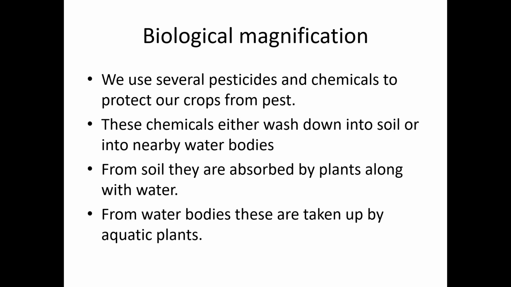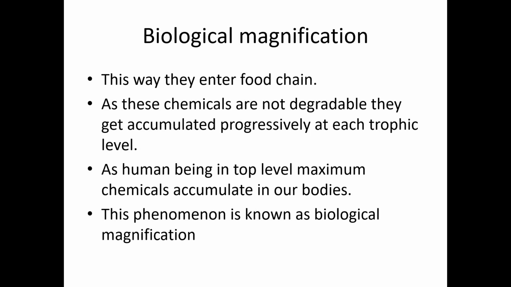And the chemicals and pesticides washed away to the water bodies will be taken up by the aquatic plants. So either way, it will be taken by the plants. And this way they enter the food chain. Once it enters the plant, that is the producers, this way they enter the food chain.